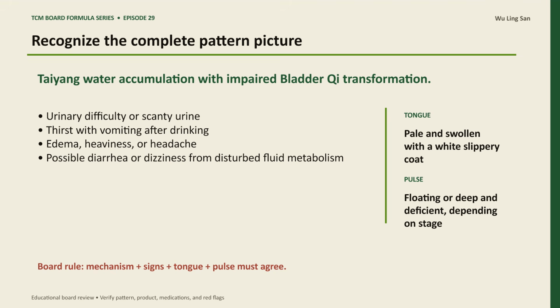The tongue is pale and swollen with a white slippery coat. The pulse is floating or deep and deficient, depending on stage. The board answer comes from the whole pattern, not one symptom. Match the disease mechanism, the treatment strategy, and the tongue and pulse before selecting the formula.